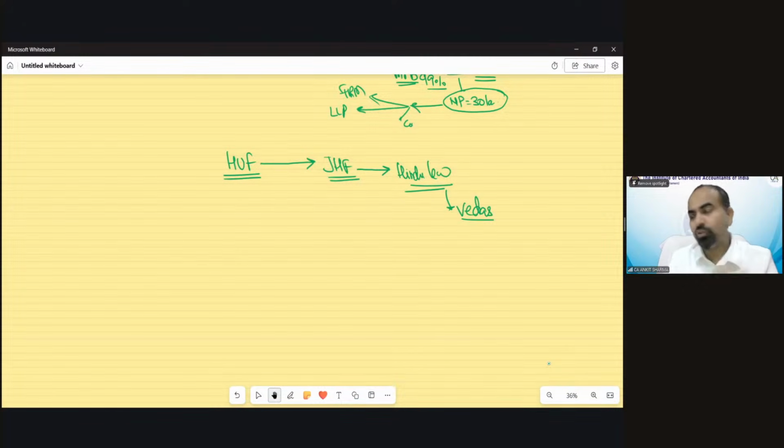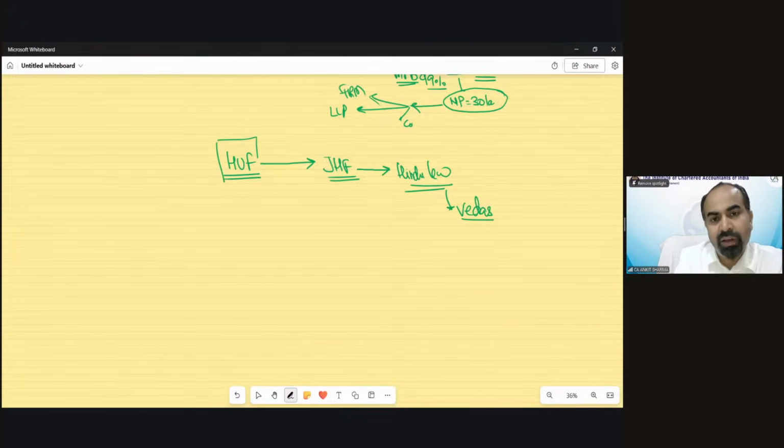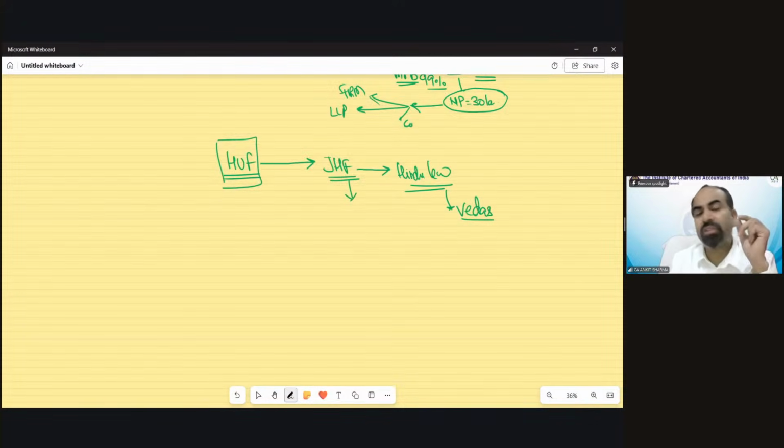From the definition of joint Hindu family, we derived the definition for the purpose of the Income Tax Act, and that is Hindu undivided family. First of all, you have to understand the definition of joint Hindu family. Then we will discuss the difference between JHF and HUF.